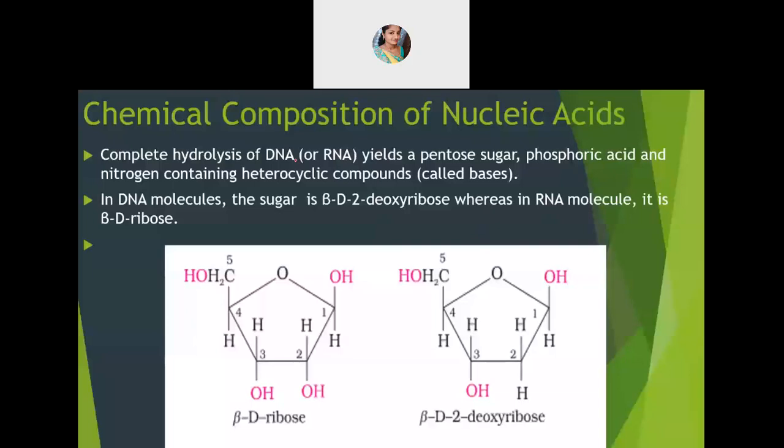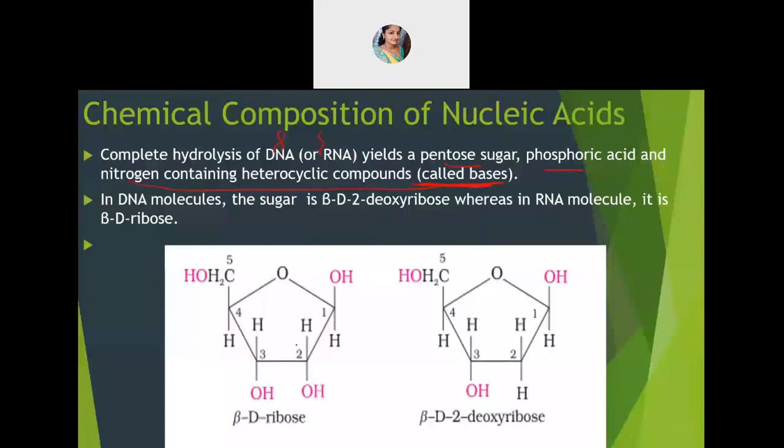The only thing is DNA is double-stranded and your RNA is just single-stranded. But they are composed of the same thing. So I said when you break them down, they will give you one pentose sugar, one phosphate group, and one nitrogenous base. So let's see what those pentose sugars are. In case of RNA, it is beta D ribose sugar.